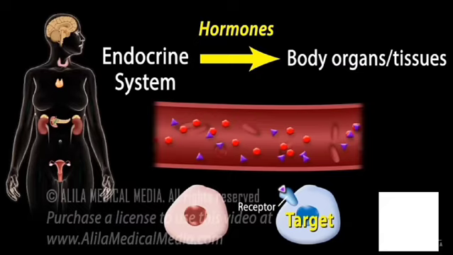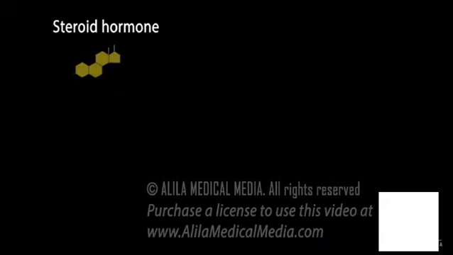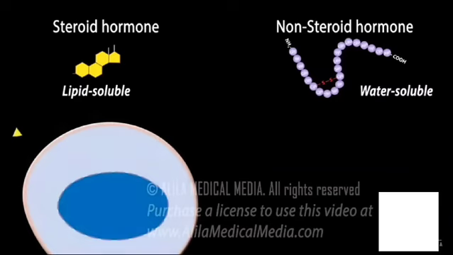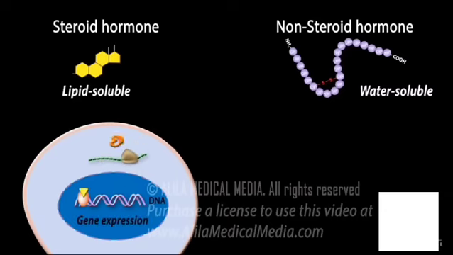There are two major types of hormones: steroid hormones, derived from cholesterol and lipid-soluble, and non-steroid hormones, derived from peptides or amino acids and water-soluble. Lipid-soluble steroid hormones can cross the cell membrane to bind to their receptors inside the cells, either in the cytoplasm or nucleus. Steroid hormone receptors are typically transcription factors. Upon forming, the hormone receptor complex binds to specific DNA sequences to regulate gene expression, thus mediating cellular response.